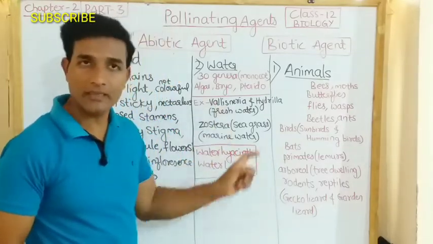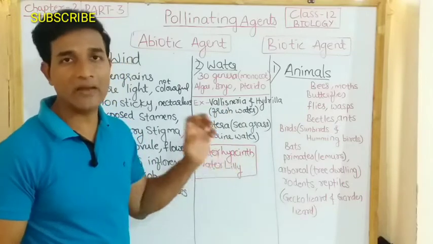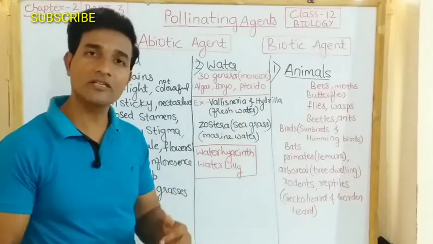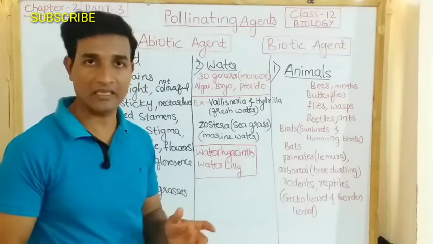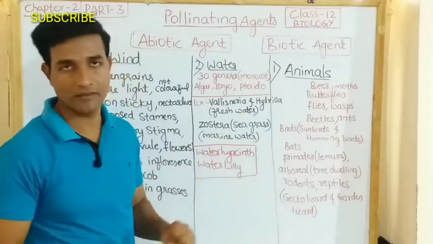The pollen grains are protected from wetting. They have a covering called a mucilaginous covering and they get protected.